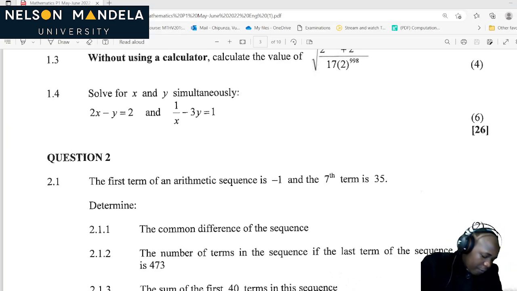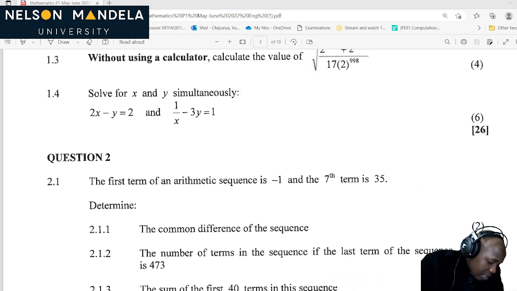Now let's do 1.4. So for x and y simultaneously. Wow. And it's always 6 marks. Always 6 marks. So we are given 2x minus y is equal to 2. And we are also given 1 over x minus 3y equal to 1. Of course, this is now easy. So we must make another one equation 1, another one equation 2. Okay. So how can we make that fast?